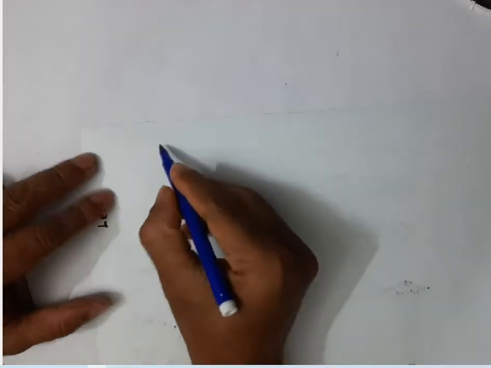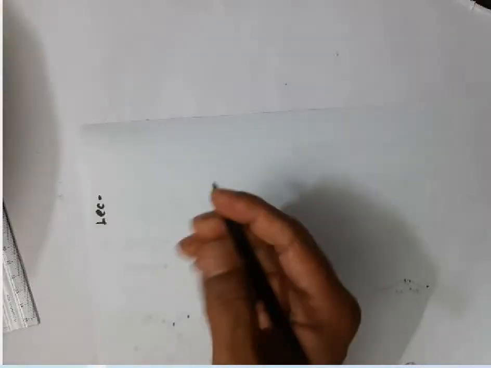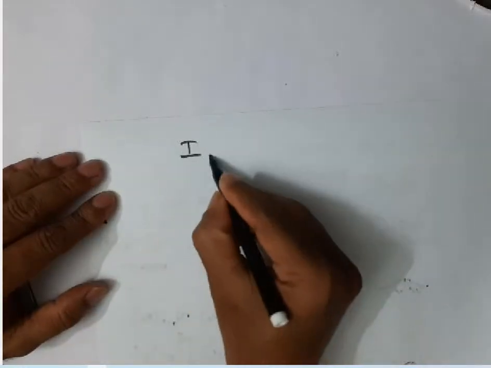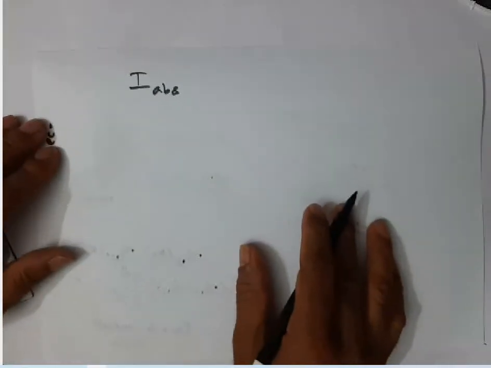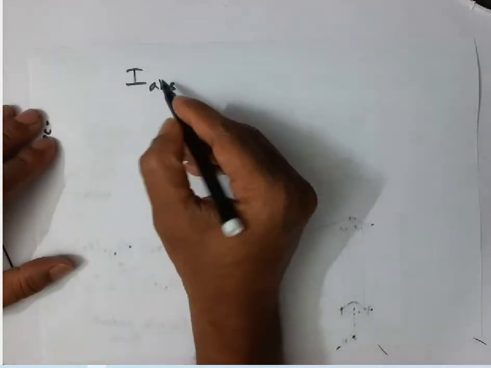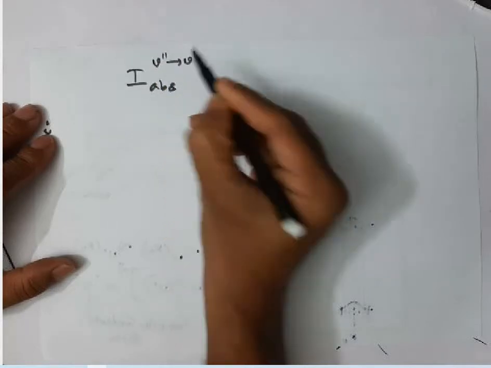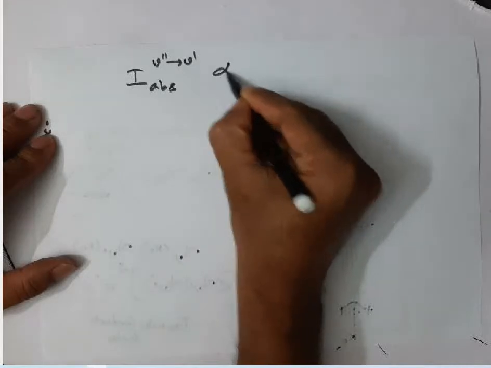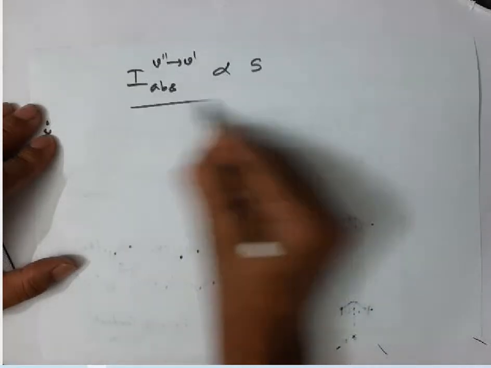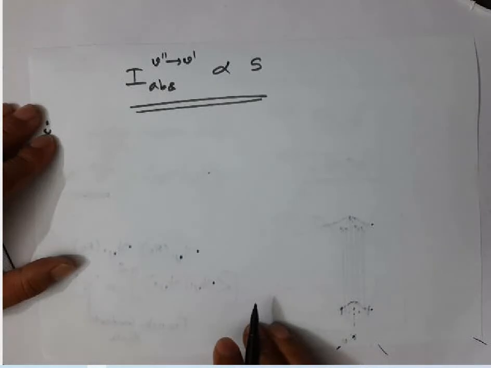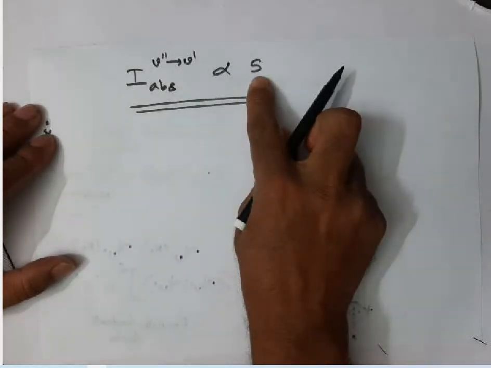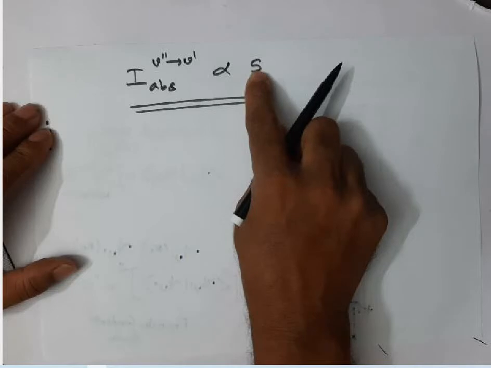So this is what I gave in the last class: the intensity of absorption for the transition V double prime to V prime is directly proportional to this overlap integral squared.